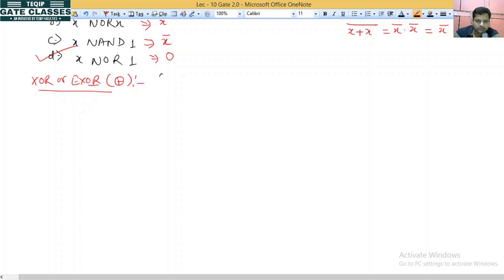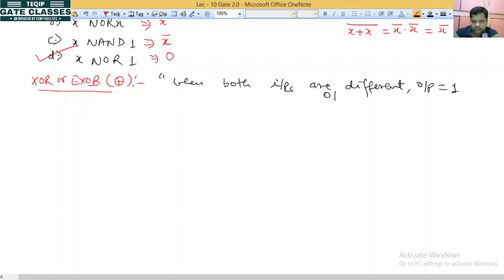XOR gate is when both inputs are different, the output is equal to 1. Otherwise the output will be 0. If both inputs are different, then the output will be 1, and if both are the same, then the output will be 0.